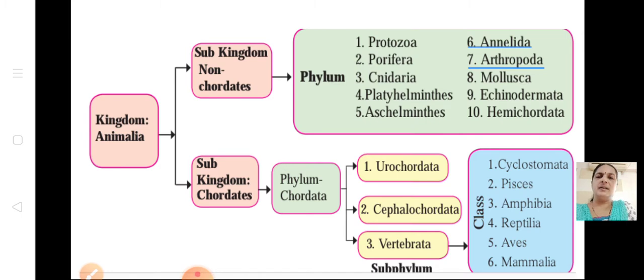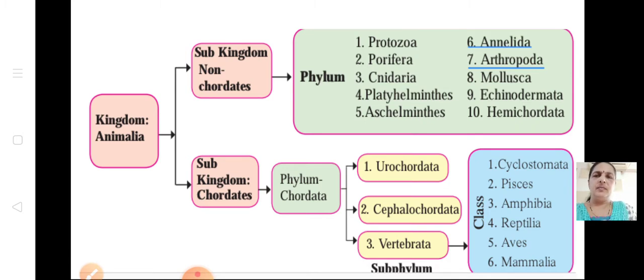Under non-chordates, there are 10 phylums. What are they? Protozoa, Porifera, Cnidaria, Platyhelminthes, Aschelminthes, Annelida, Arthropoda, Mollusca, Echinodermata and Hemichordata. This much we have learned. What are non-chordates and all these 10 types we have finished. Now the subkingdom chordates has a phylum called chordates. Under chordates, there are three subphylums. What are they? Urochordata, Cephalochordata, and Vertebrata.